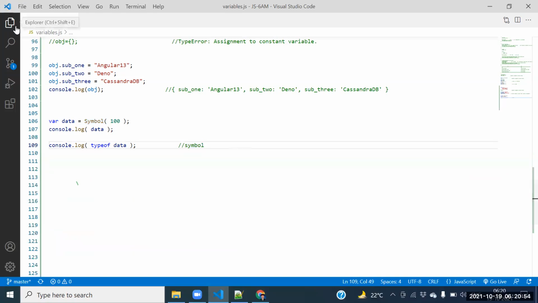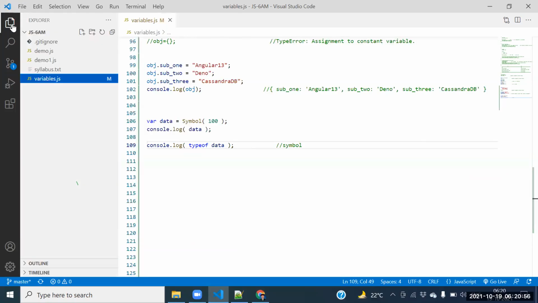In this chapter 1, the repeated interview panel questions are: what are the differences between var keyword and let keyword? And another question: what is the const keyword? These two questions are repeated questions. First question is the differences between var keyword and let keyword. Second question is what is the const keyword? That is also one of the repeated questions.